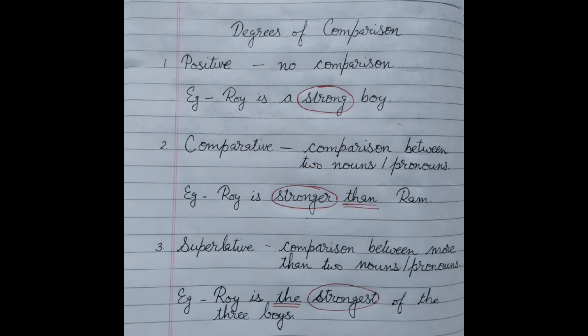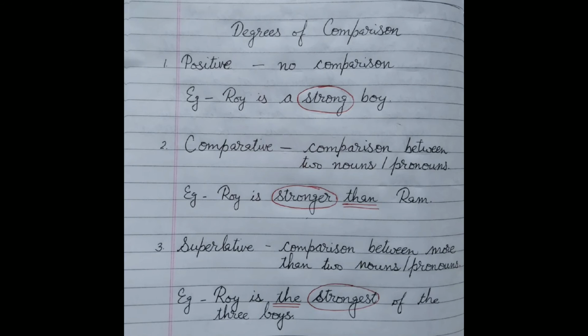Third is superlative degree. Comparison between more than two nouns or pronouns is shown by superlative degree. For example, Roy is the strongest of the 3 boys. So here there is comparison between 3 boys which is more than 2. So when there is comparison between more than 2, it becomes superlative degree. Strong has become strongest. To show superlative degree, we use THE before the adjective.